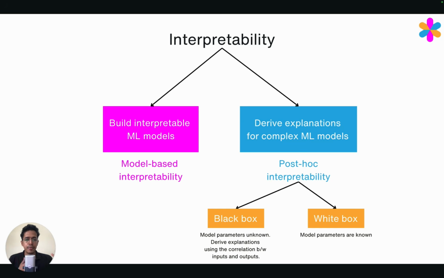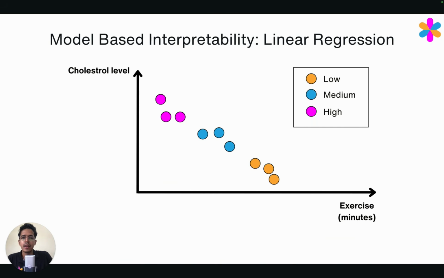On the other hand, if you know the model parameters and using those parameters you can derive some explanation for this complex ML model like a neural network, it's called a white box model. So these two types of models are there. So let's look at 4 examples: linear regression, logistic regression, decision tree, and neural network. Each of these will belong to one of the classes, either model-based interpretability or post hoc interpretability.